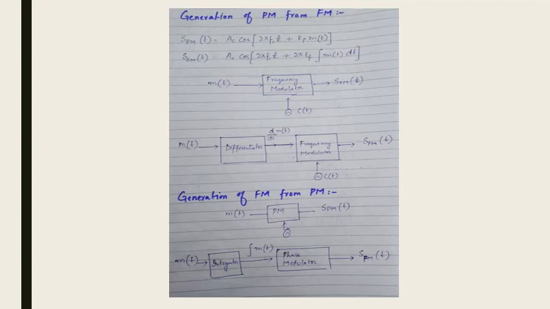Now we want to generate FM with the help of a phase modulator. I know that in a phase modulator there is no integration term, but in the frequency modulator expression there is an integral. This means that instead of passing simple m(t) through the phase modulator, I will have to pass this m(t) first through the integrator, and this m(t) will become integral m(t), and now when this integral m(t) passes through a phase modulator, I will get integral m(t), and this equation will become equal to the frequency modulated signal. So in this way I can generate PM signal from FM and FM signal from PM.